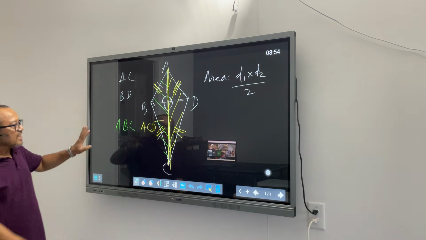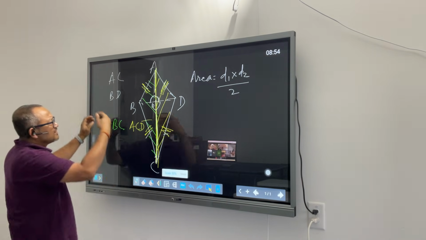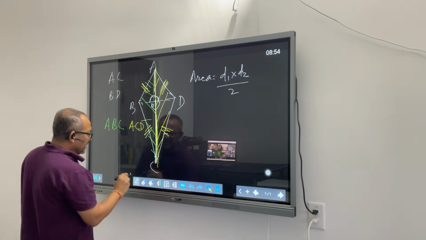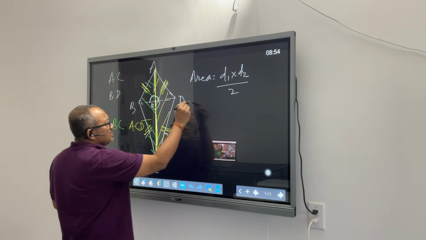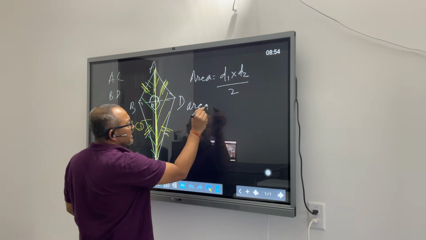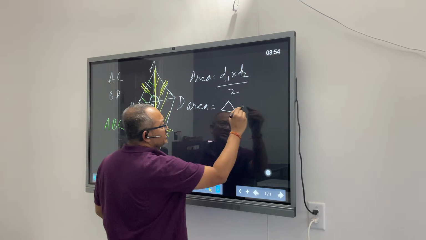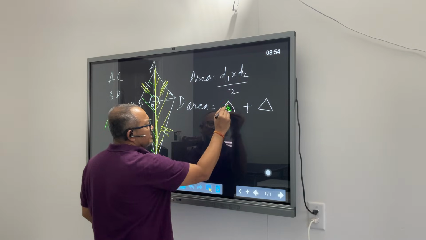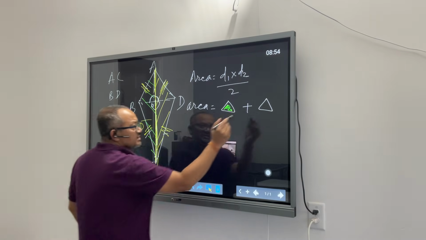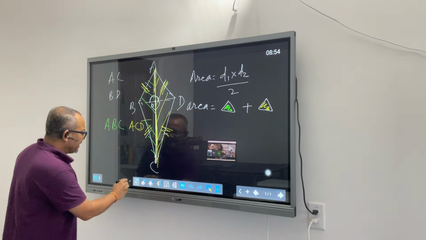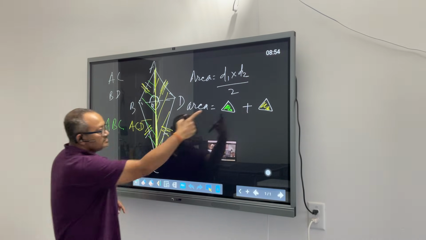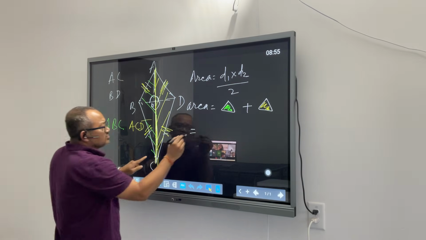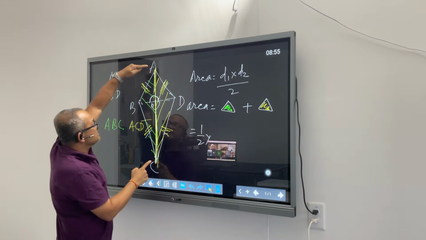Now, let's even forget about the congruence part of it. Let's find out the area of this rhombus. Area of the rhombus will be equal to the area of the green triangle plus the area of the yellow triangle. Let me make the triangles look green and yellow. So this is the green triangle and this is the yellow triangle. Let's find out the area of the two triangles. Area of the green triangle, this one, will be how much? Let's consider this is the base. So half into base. Base is this one, let's say A to C.